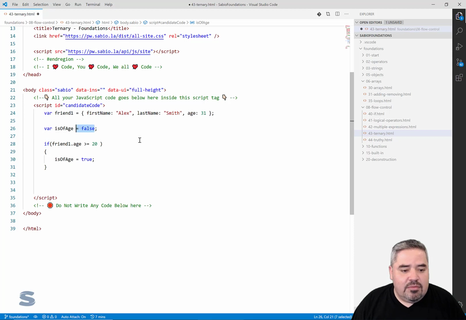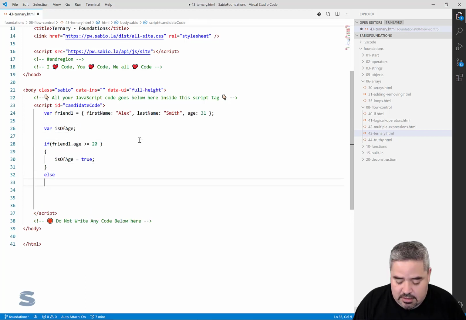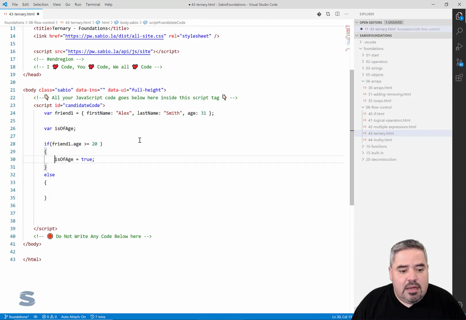If for some reason I didn't want to set a default and I wanted to make sure that this was set to a value at the end of the day, we would then say else, is of age is false. All right.